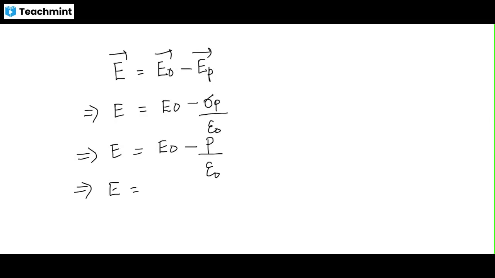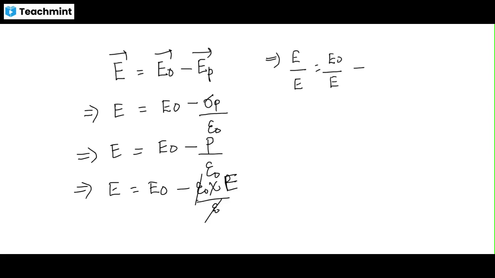So E equals E naught minus P by epsilon naught, and P can be written as epsilon naught xi E, so epsilon cancels out. Dividing E throughout the equation, E by E equals E naught by E minus xi E by E.